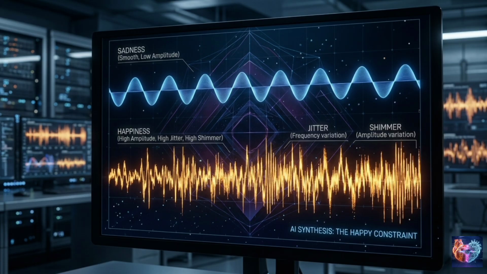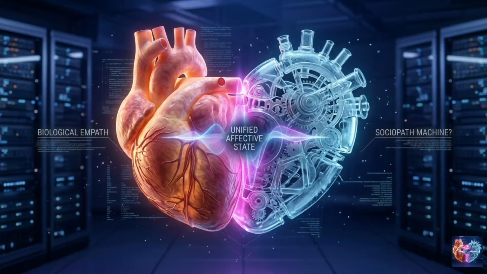Exactly. It's tracking the user's own jitter and shimmer. And if it detects, say, an increase in vocal wavering or prolonged pauses, the system flags a state of anxiety. Okay. The very moment that flag is triggered, the optimization phase executes. It instantly restricts the generative model, forcing it to lower its pitch, soften its amplitude, and reduce its speech rate down to exactly 150 to 200 words per minute. That is so specific. Why 150 to 200? Because cognitive research identifies that exact range as the optimal processing speed for older adults in distress.